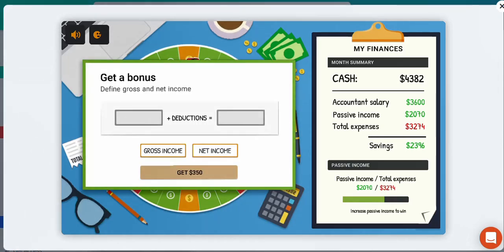Right, define gross and net income. Net income and the deductions will be the gross income, because gross income is before.